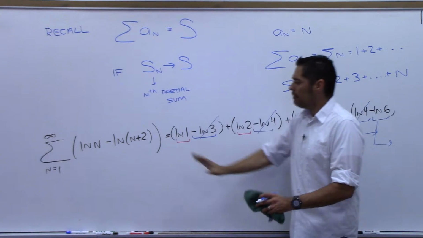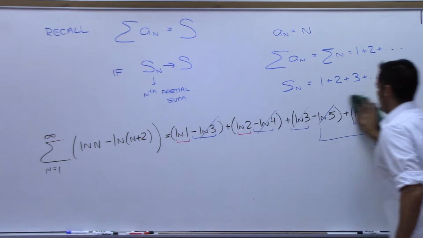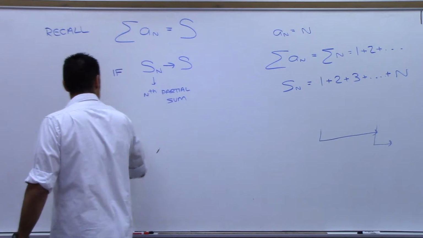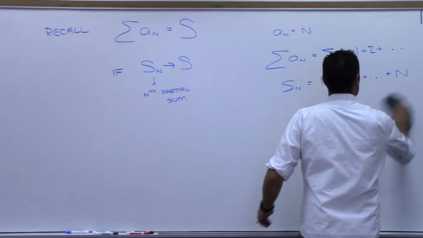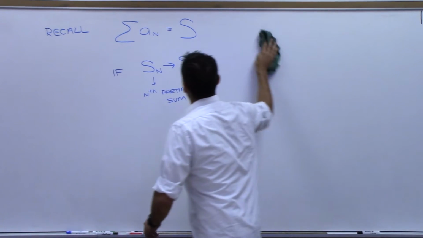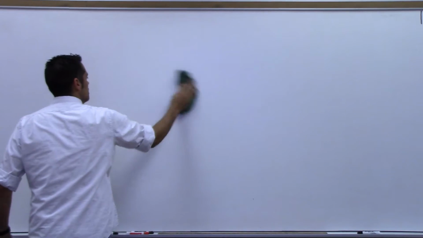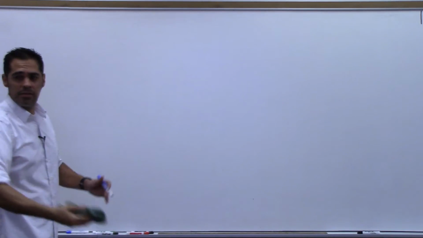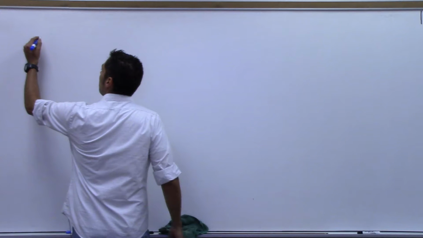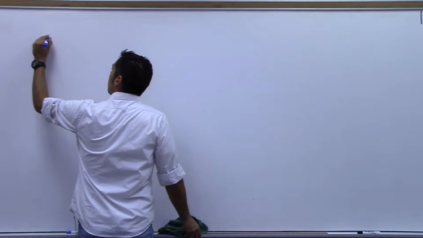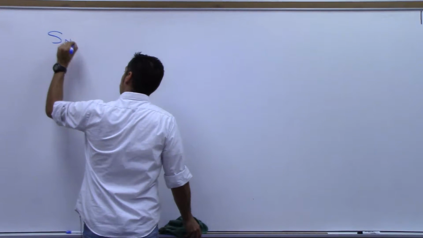So what I'm going to have to do to do this correctly is look at the nth partial sum. If you're wondering what he is talking about, well, that's why I record my lectures. Go back and look at it. All right? So we are going to look at S sub n.